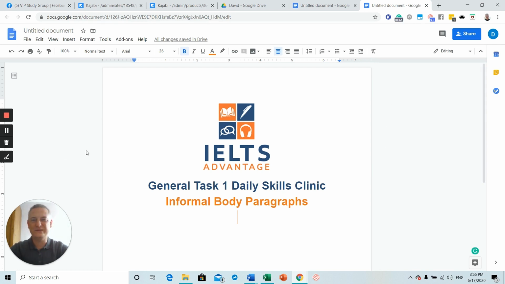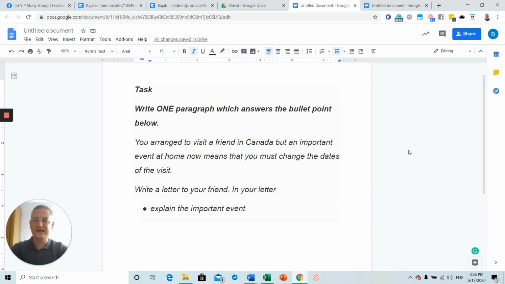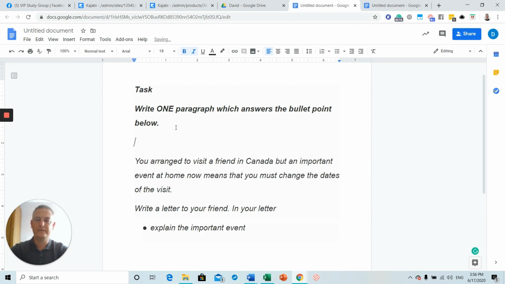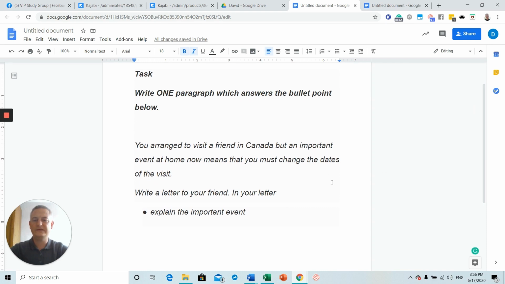Okay, so let's have a look at this week's activity. So here is the task for this week. Now, it is very similar to last week's task, but we are using this opportunity now to improve upon that. Now, the task is to write one paragraph which answers the bullet point below. You arranged to visit a friend in Canada, but an important event at home now means that you must change the dates of the visit. In your letter to your friend, explain the important event.